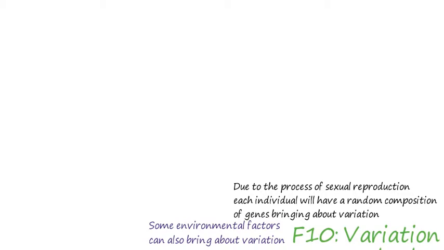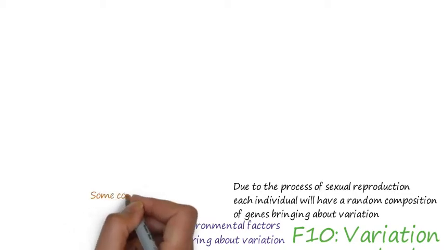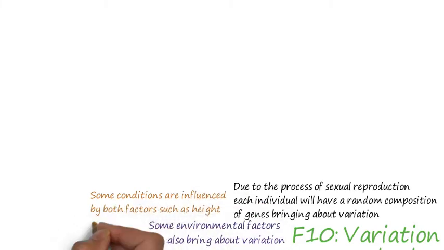For instance, if we have plants which are genetically identical and subject them to different conditions, such as a difference in water availability, they may not seem to be identical. The same mentality can be applied to humans. Some conditions are influenced by both the environment and genetic factors. These include height and weight.